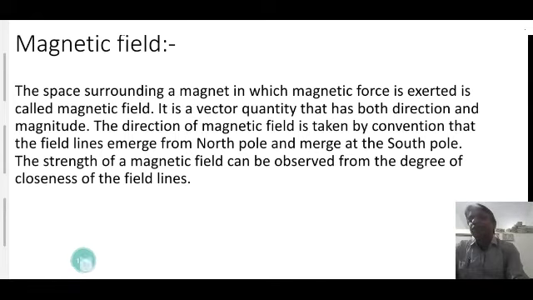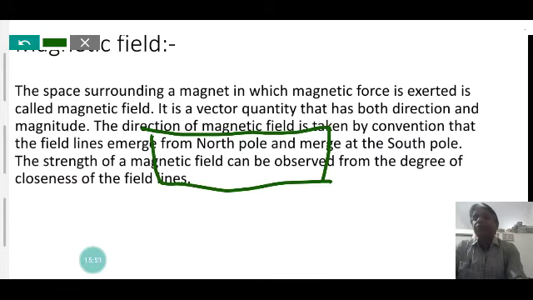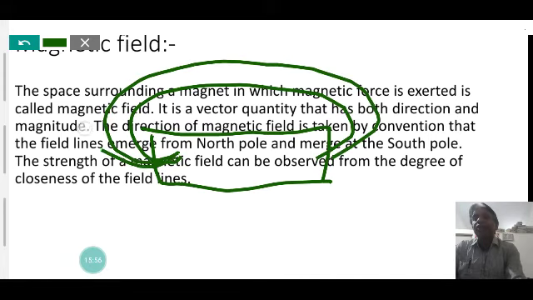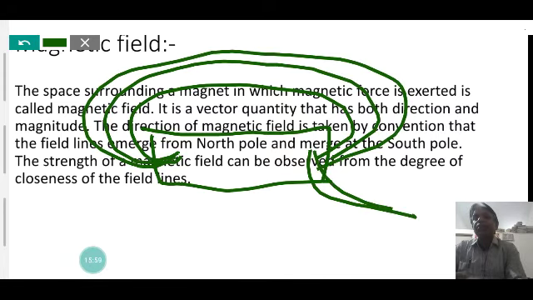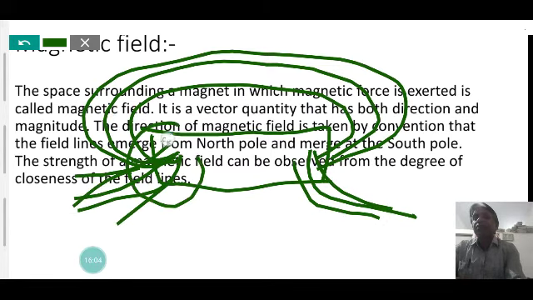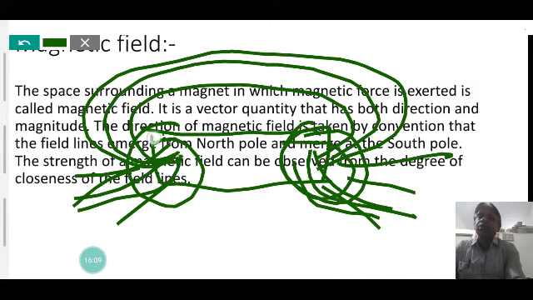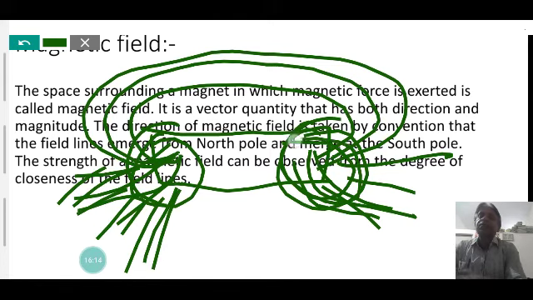line. Suppose that it is a magnet, and if we visualize the magnetic field lines, it is observed that the magnetic field lines are crowded near the ends, and where the magnetic field lines are crowded, it is considered that the magnetic field is maximum in that region. So the end of the magnetic field lines is very crowded, very dense. So this region has a high magnetic field as compared to the middle or outside.